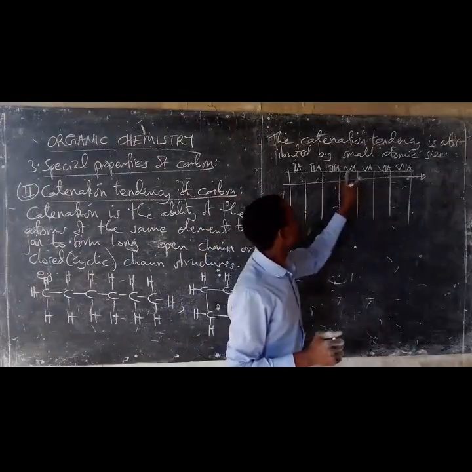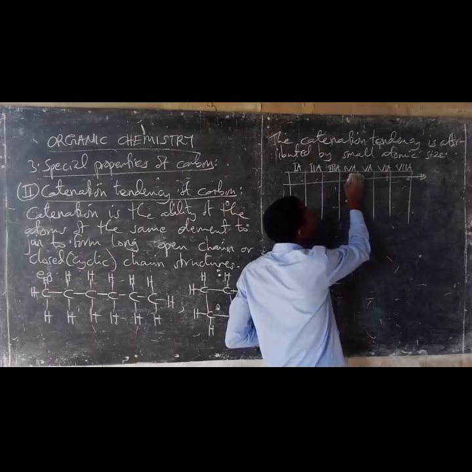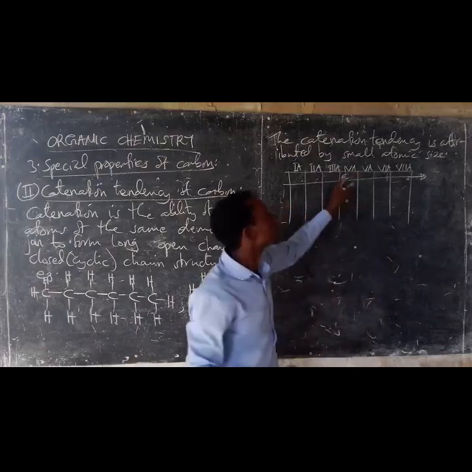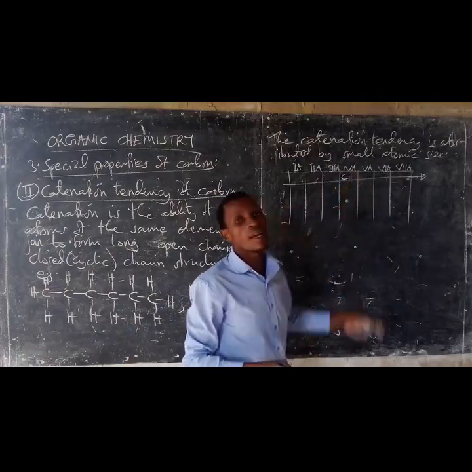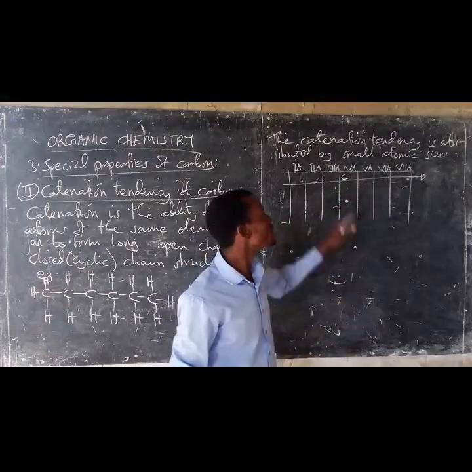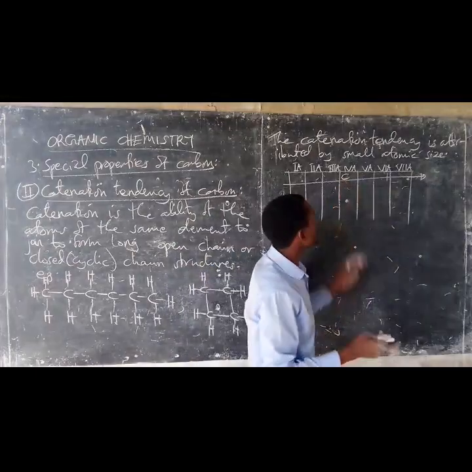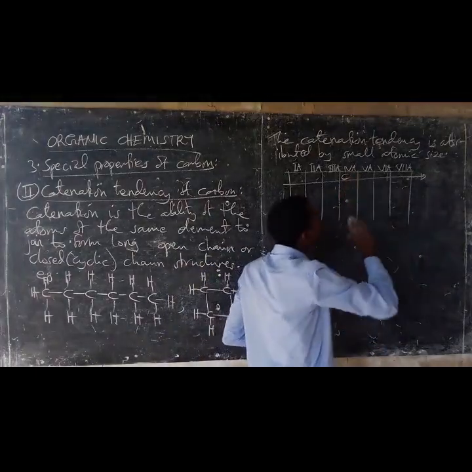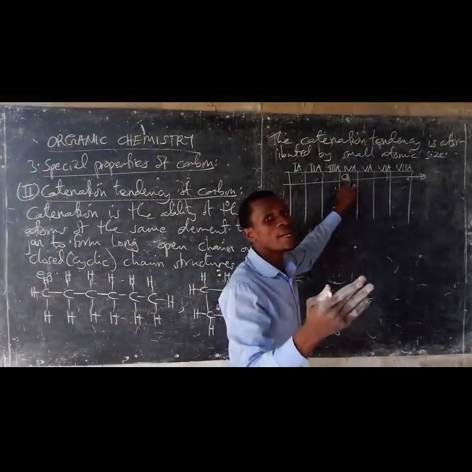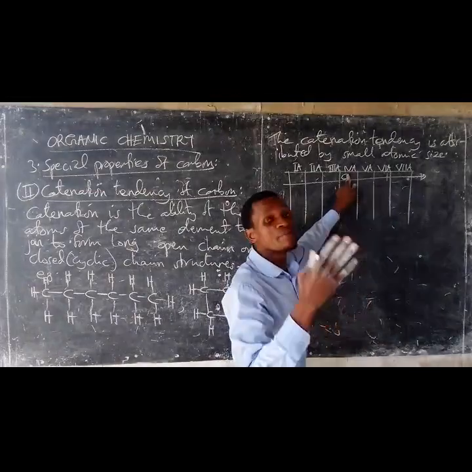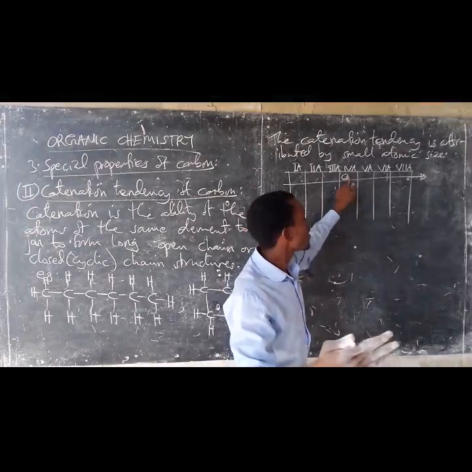So carbon is in group 4A. The group 4A atoms are small in size. Being small in size, they can undergo catenation. So the carbon element is the element which undergoes catenation. Atoms of the carbon element undergo catenation. Why? Because they are small in size.